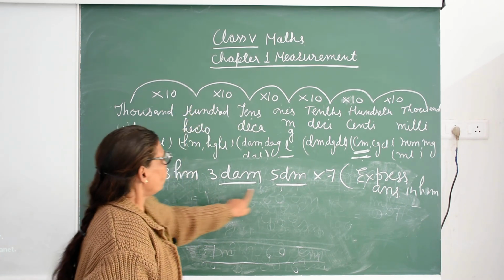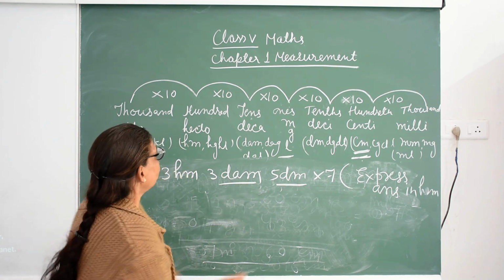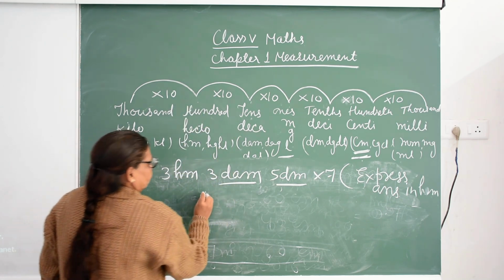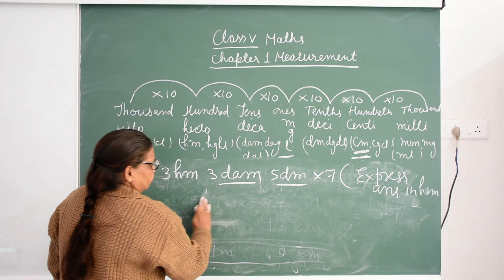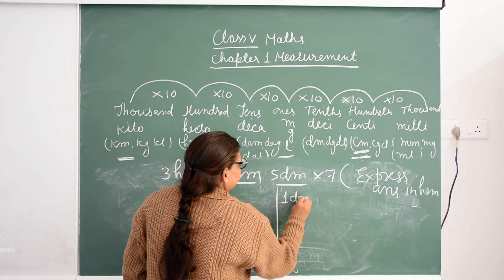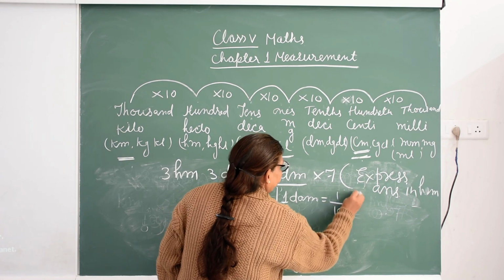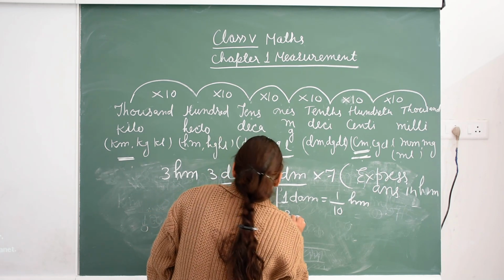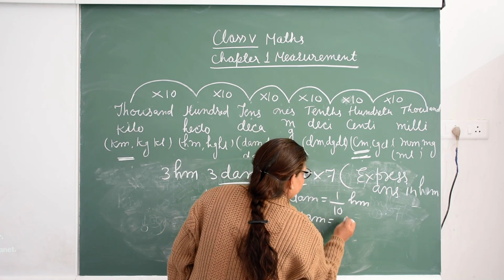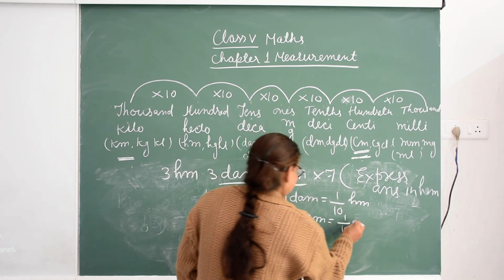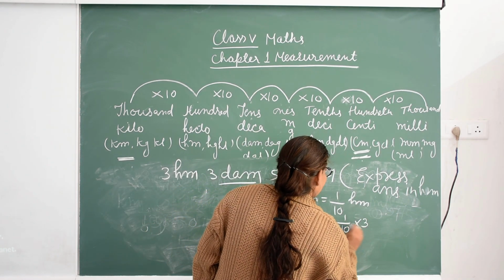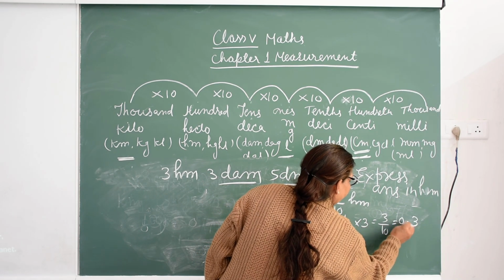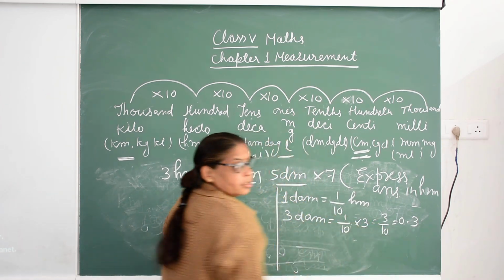We have to make all the units in hectometer. So this side, only one jump here. So 1 decameter equal to 1 upon 10 hectometer. So 3 decameter equal to 1 upon 10 multiply by 3, or 3 upon 10, that is 0.3. When you divide the 3 by 10, you will get 0.3.